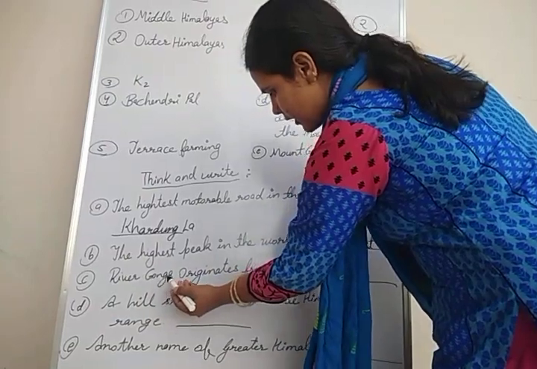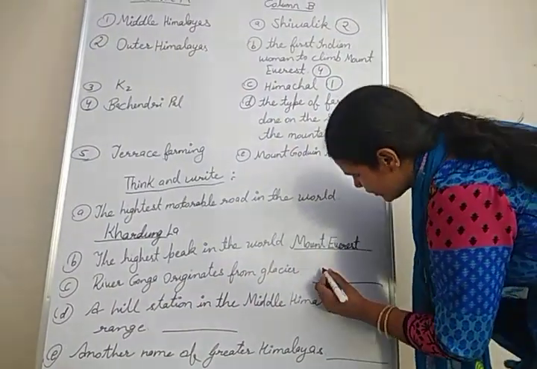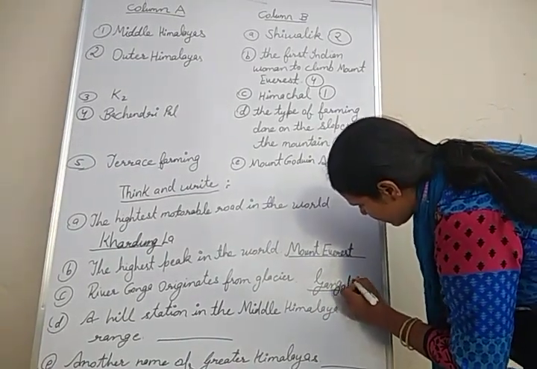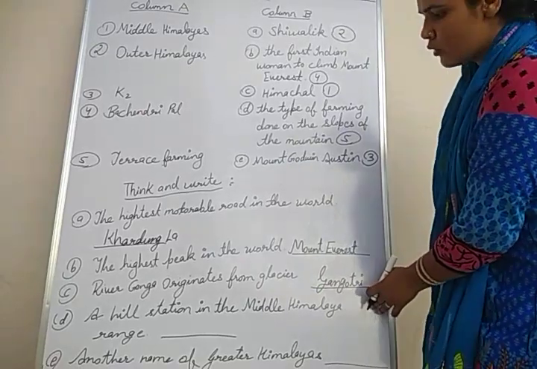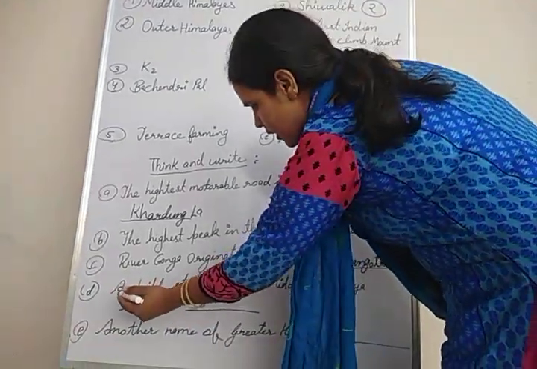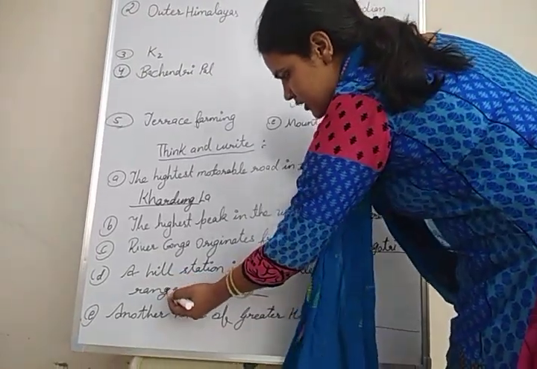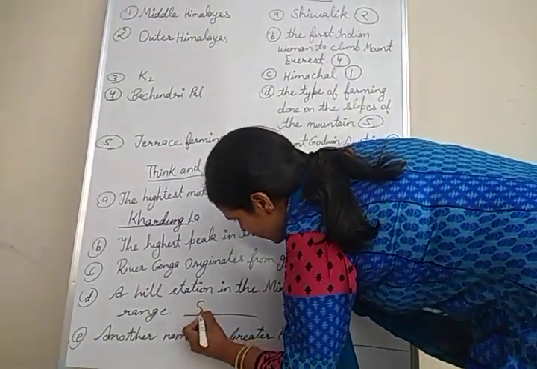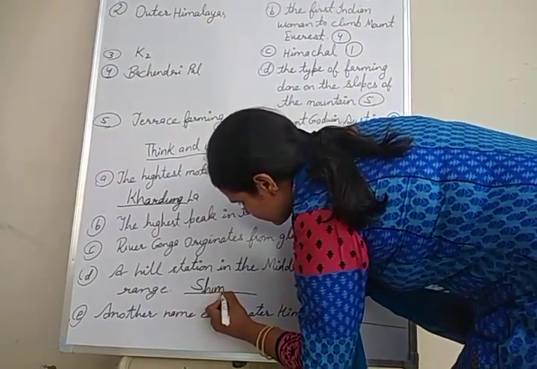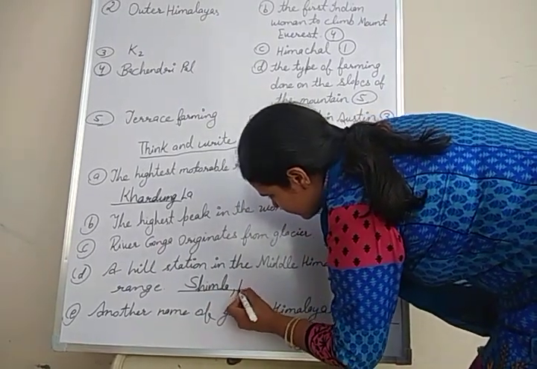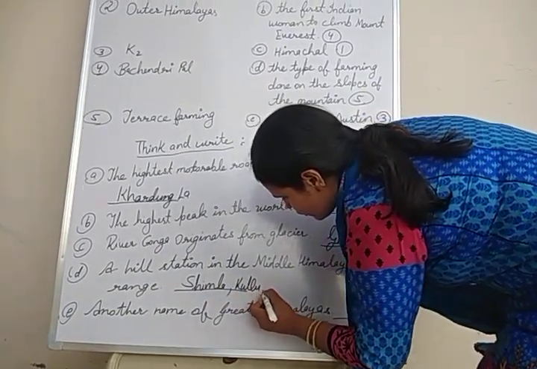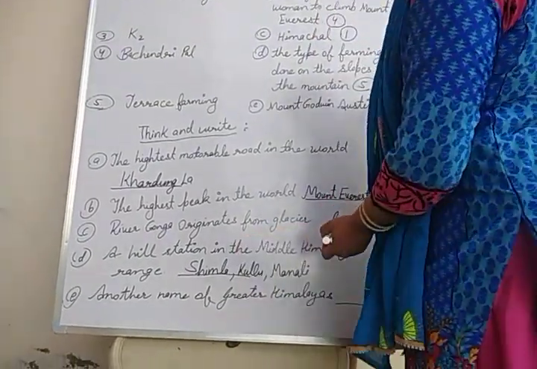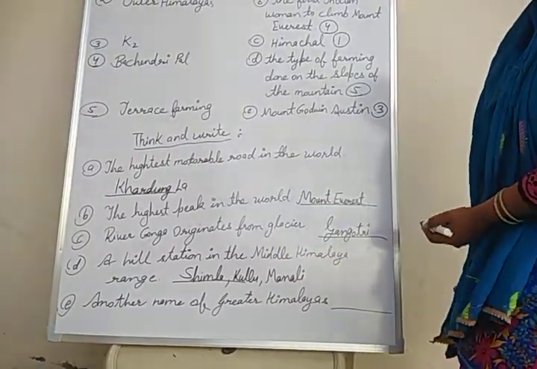Next, River Ganga originates from glacier Gangotri. River Ganga originates from Gangotri and River Yamuna originates from Yamunotri. A hill station in the middle Himalayan range. There are so many hill stations in the middle Himalayan range, so you can write any. Here I am writing Shimla, but you can write anything. Kulu, Manali, Mussoorie. These are the hill stations in the middle Himalaya range.